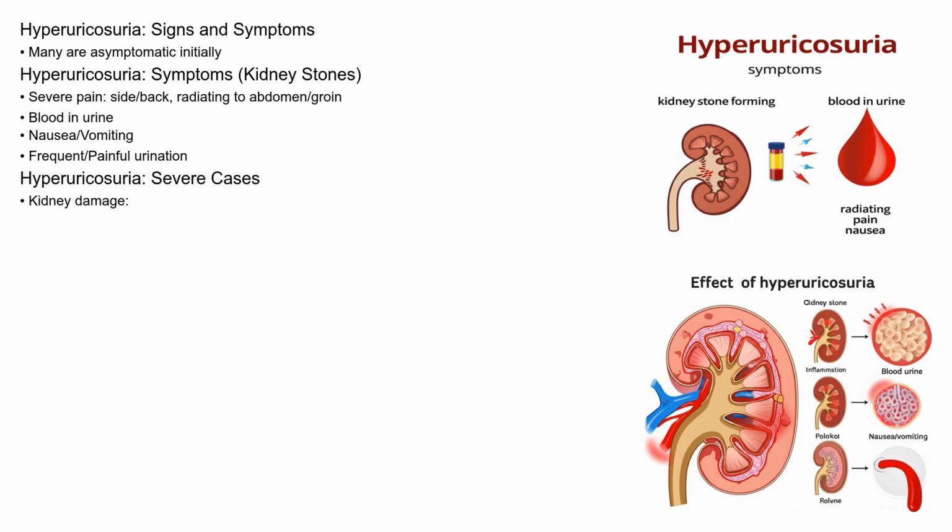Other symptoms may include blood in the urine, nausea, vomiting, painful urination. In severe cases, kidney damage can lead to swelling in the legs and feet, fatigue, and decreased urine output. It's important to remember that symptoms can vary from person to person.